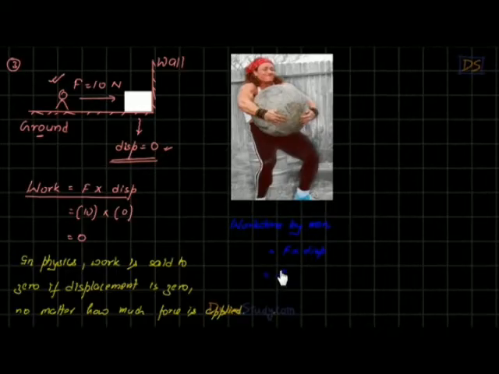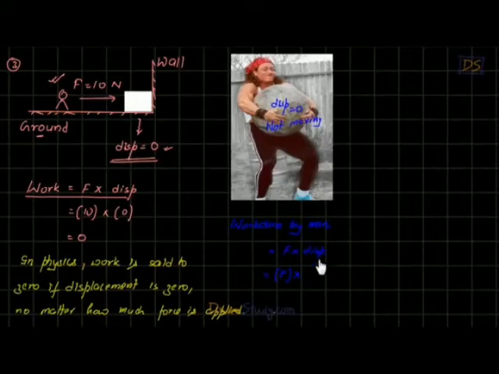Let us not talk about force first, let us talk about displacement first. The man is only holding the block, he's not moving it. Please note, he's not moving it. So what is the displacement of this block? Obviously 0, because the block is not moving.